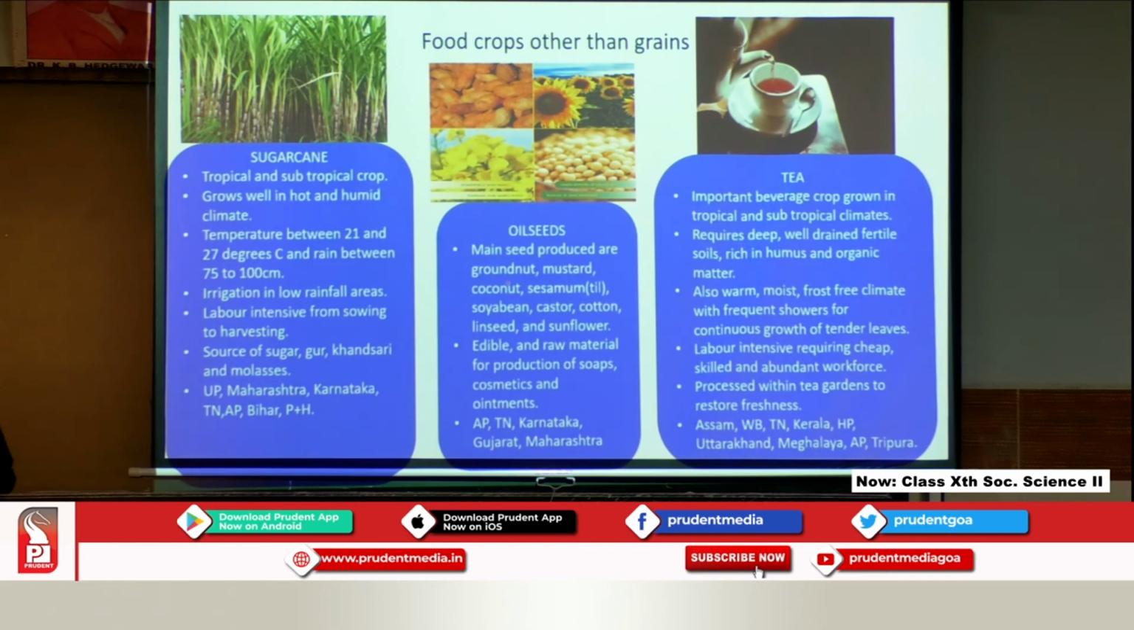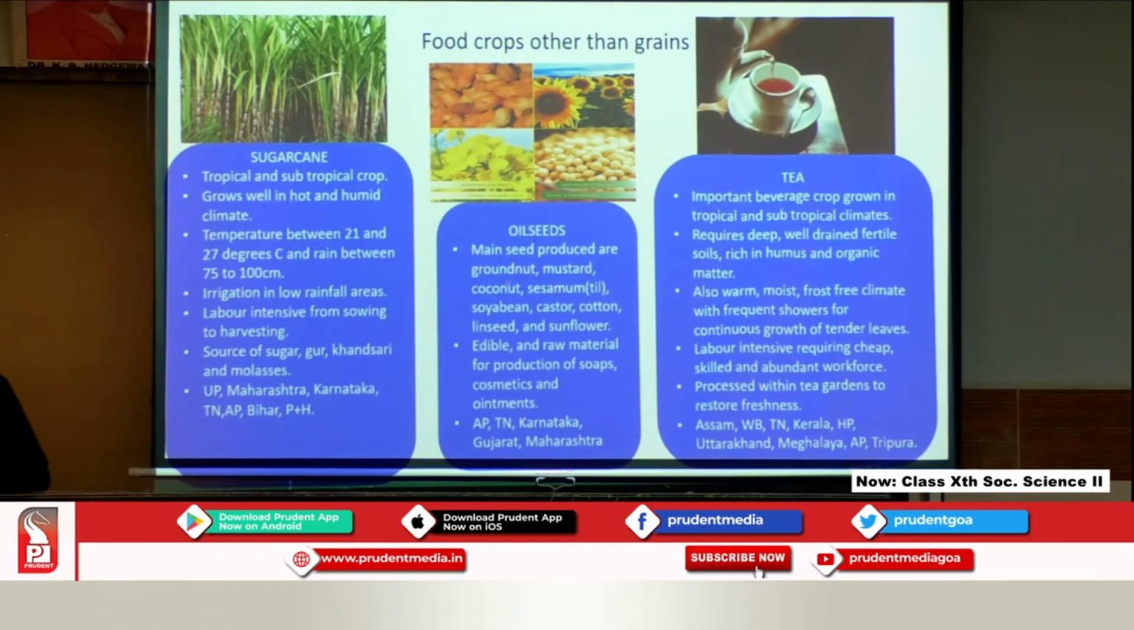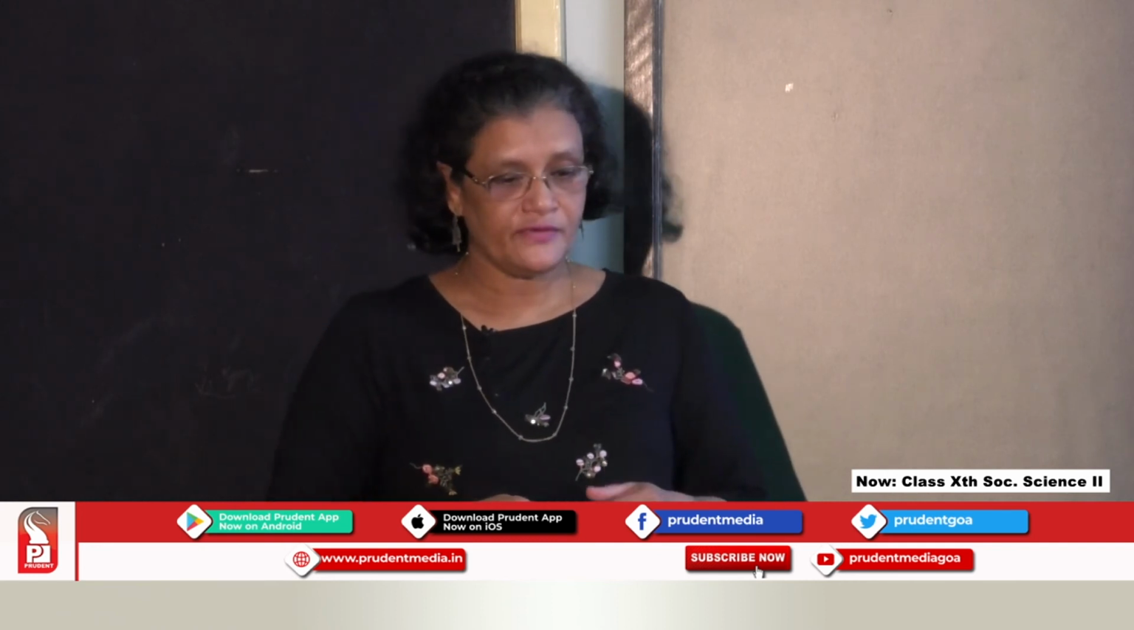Now, sugarcane is a crop that can be grown both in the tropical and the subtropical region. So, there is a vast area that can support the growth of sugarcane. It grows well in hot and humid climates, so it requires a lot of rain. The temperature should be between 21 and 27 degrees Celsius, and it requires rain between 75 and 100 centimeters. In India we have a lot of regions that come under this range of rain. So, it grows in a lot of places.